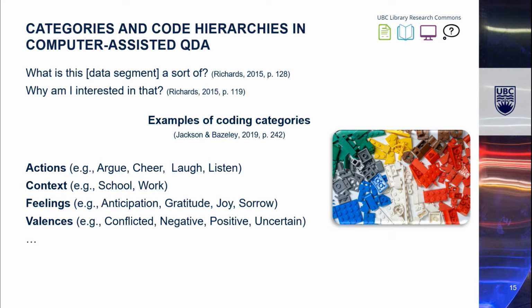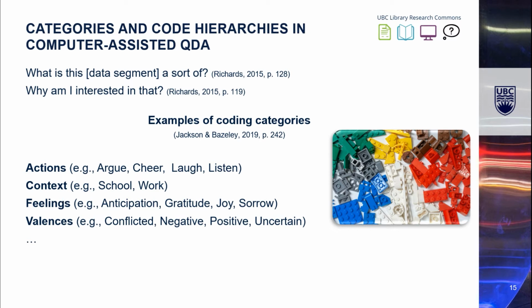A simple research question that such a code category may help us address is, what are people's attitudes toward a certain issue? Then we might have a code category or code family for the subcodes of attitudes, and then another code category for the subdimensions of whatever issue we are addressing in our research question.